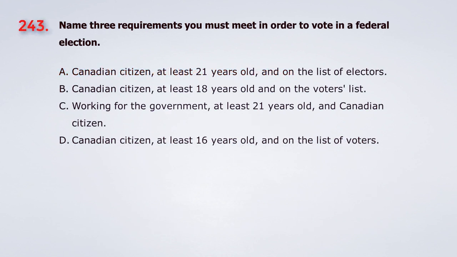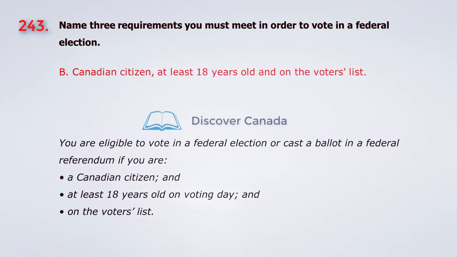Question 243. Name 3 requirements you must meet in order to vote in a federal election. A. Canadian citizen, at least 21 years old, and on the list of electors. B. Canadian citizen, at least 18 years old and on the voters list. C. Working for the government, at least 21 years old, and Canadian citizen. D. Canadian citizen, at least 16 years old, and on the list of voters. The answer is B. Canadian citizen, at least 18 years old and on the voters list.